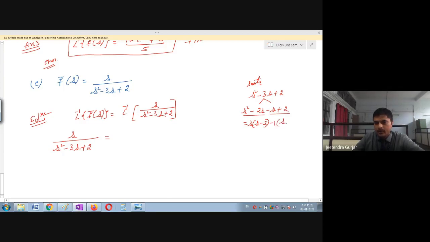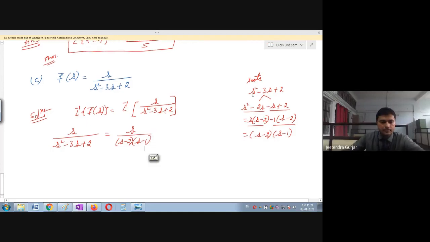Minus into minus will become plus, and plus into minus will become minus 2. So one can see again from these two values, s minus 2 is common. So I will take s minus 2 and what is remaining? s minus 1 is remaining. Therefore, one can easily see s divided by s minus 2, s minus 1. Now if you again simplify this, s minus 2 into s minus 1, if you open the bracket, you will get back the same result, that is s square minus 3s plus 2.